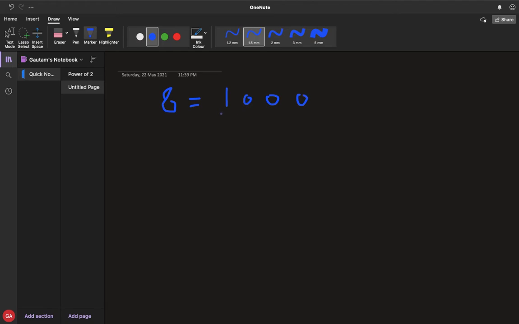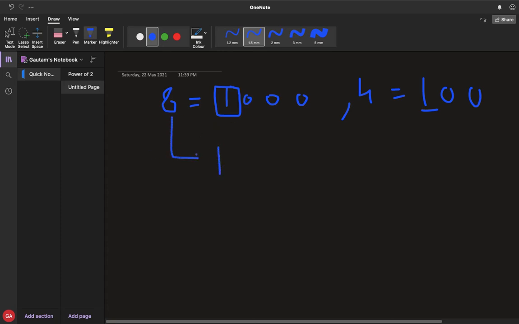So you can notice that any power of 2 will have only one set bit in its binary representation. You can consider even 4. 4 will be equal to 100. There is only one set bit in this representation, so we can use this fact. Okay, so by using bitwise, for example, there's 8, 1000.